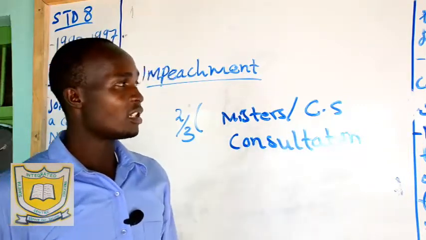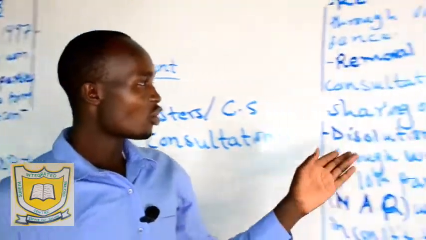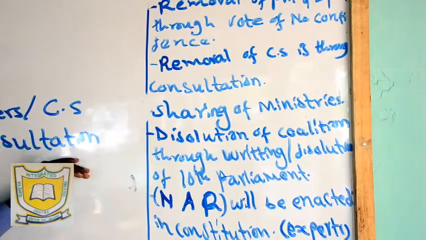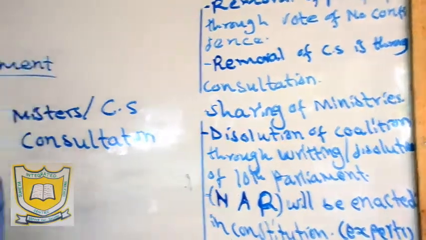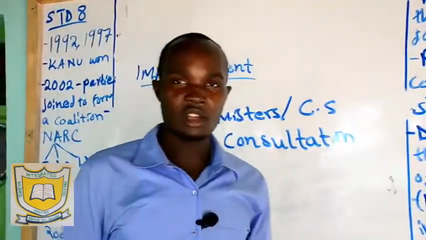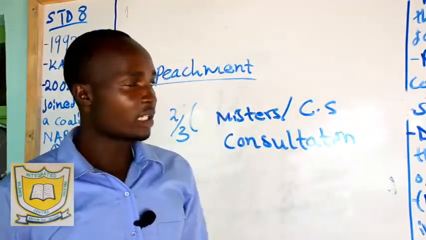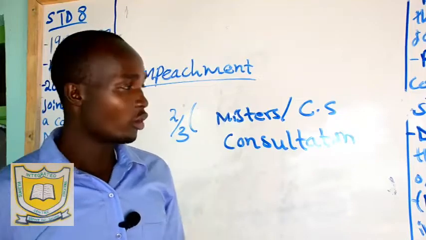Then there was also the sharing of ministries. Kibaki was to share the ministries with Raila, because, as we have said, this is a coalition government. The two parties are working together. So the ministries were to be shared among the two political parties of the coalition.